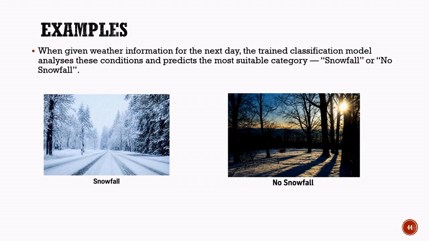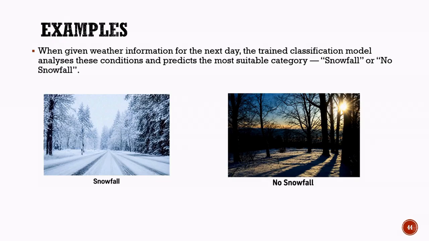Classification prediction: snowfall or no snowfall. After the classification model has been trained using historical weather data, it is ready to make predictions on new data. Suppose we provide the model with weather information for the next day, including factors such as geographical region, season, temperature, humidity, and precipitation. The trained model analyzes these conditions and compares them with the patterns it learned during training. Based on this analysis, it predicts the most suitable category.